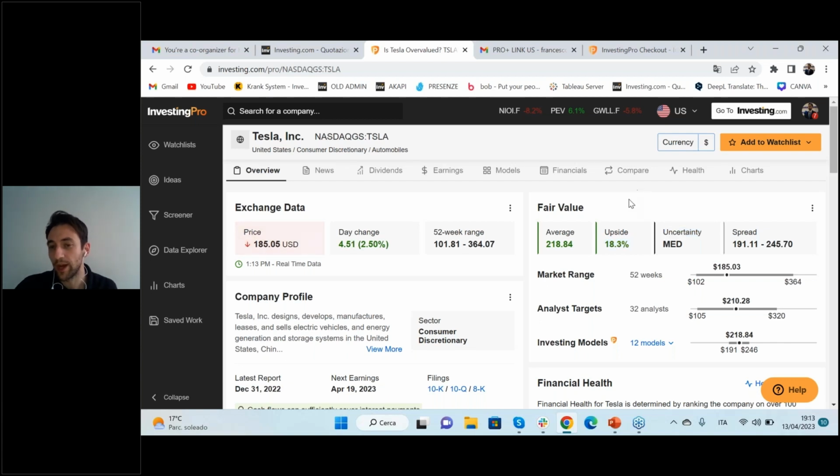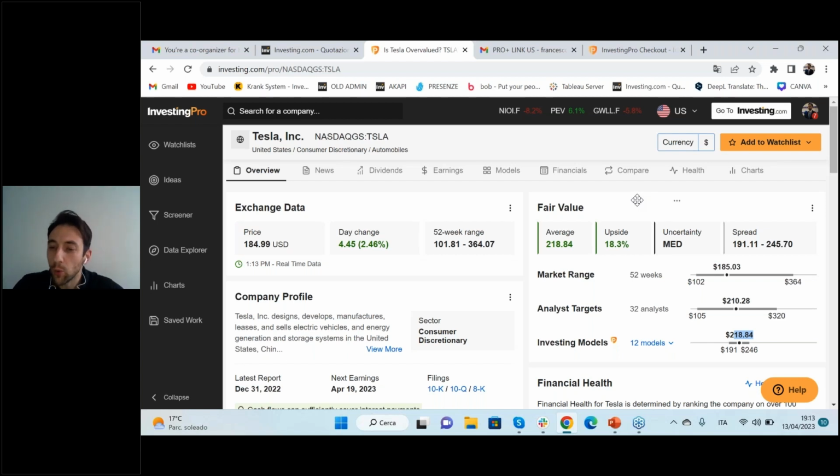In this case, what I'm searching, and in the next weeks we will find how to put this into filters, how to put, I'm searching for more than 30% of discount, okay, here, of potential upside, let me say. But another thing that we are able to see is that not only on a mathematical method, we see that in this case, Tesla is undervalued.